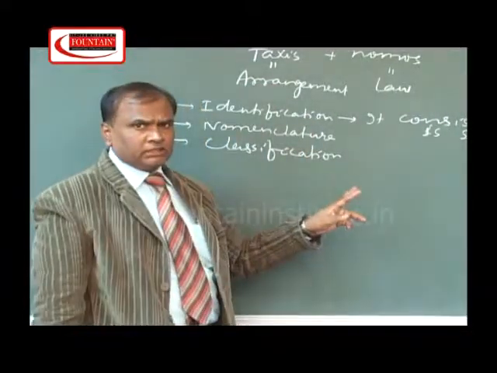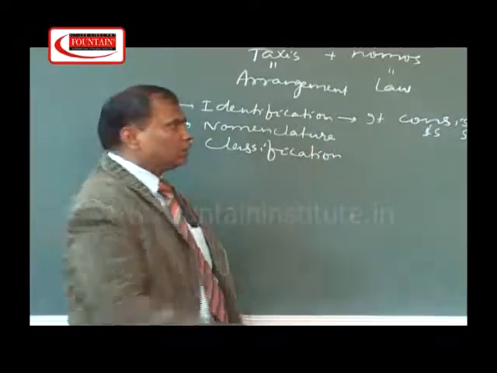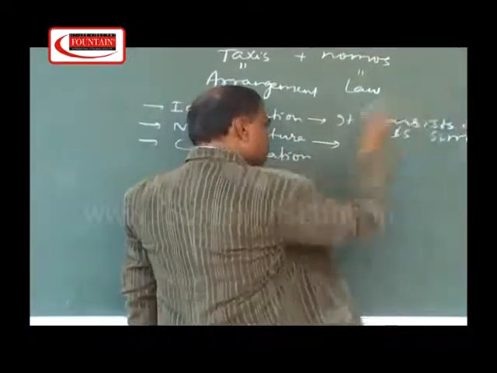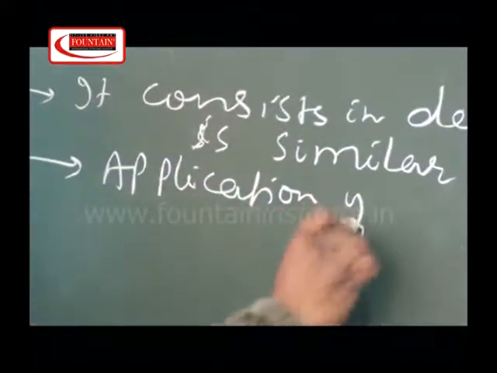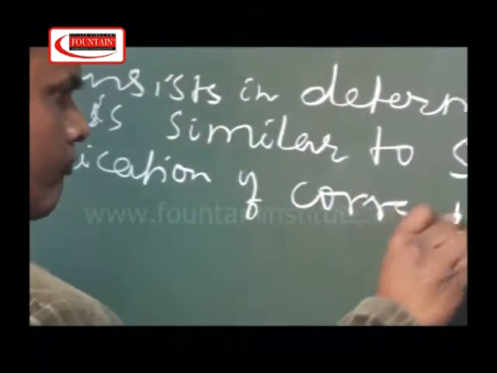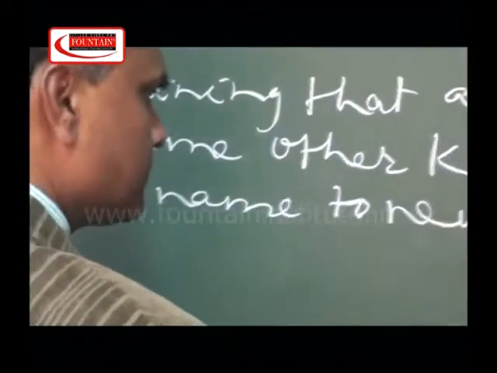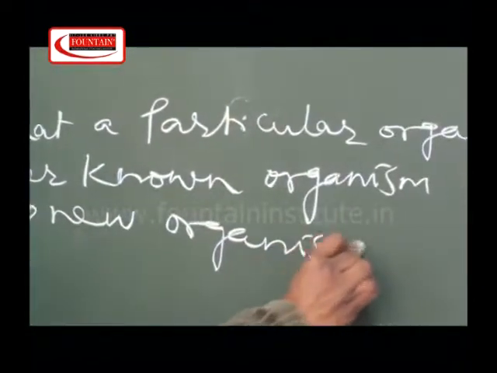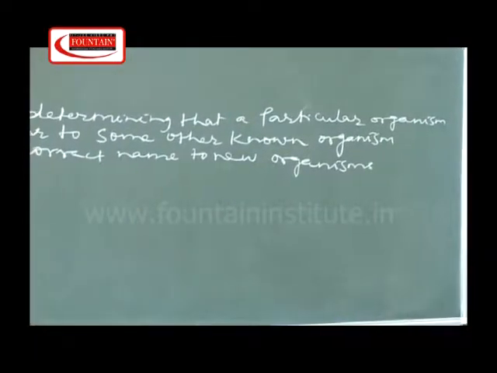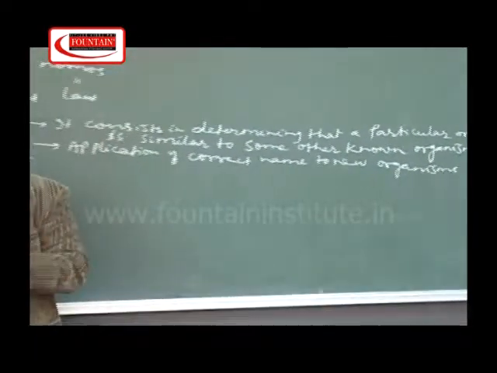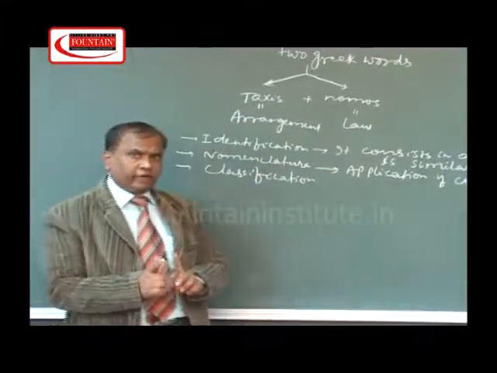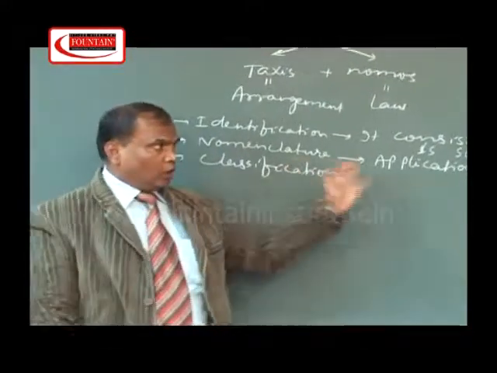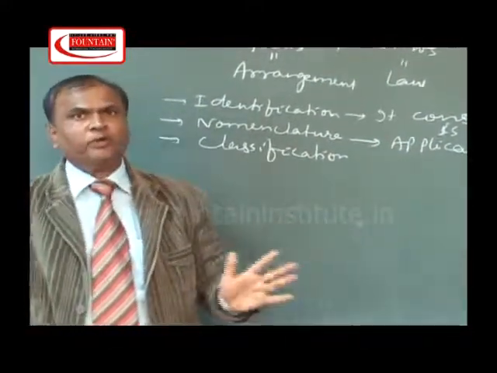Now after identifications, we have to establish the nomenclature. Nomenclature means application of correct name to new organisms. And so far we know that in botanical science there is the system of nomenclature called binomial nomenclature. So taxonomists have framed certain rules for naming of organisms, that is for the scientific naming of organisms.